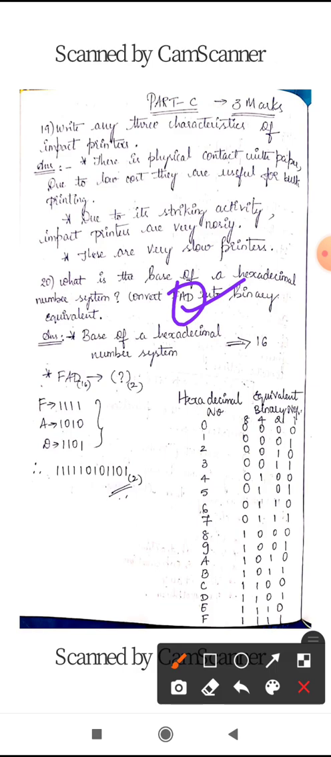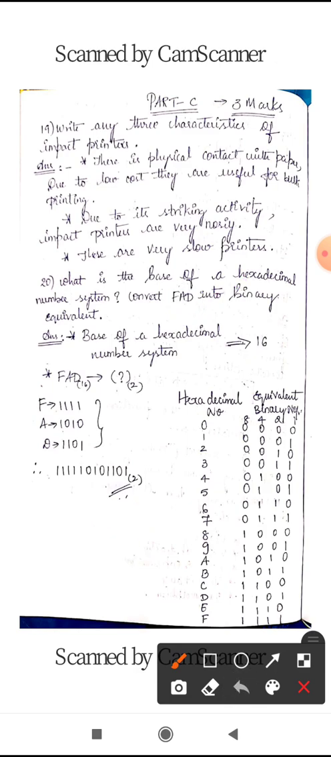For the binary number system the base is 2. For the octal number system the base is 8. For the hexadecimal number system the base is 16. For the decimal number system the base is 10. Okay. So here they have asked what is the base of the hexadecimal number system. So the base of the hexadecimal number system is 16. For this there will be 1 mark, and for the conversion there will be the rest of the marks. That is 2 marks for conversion.